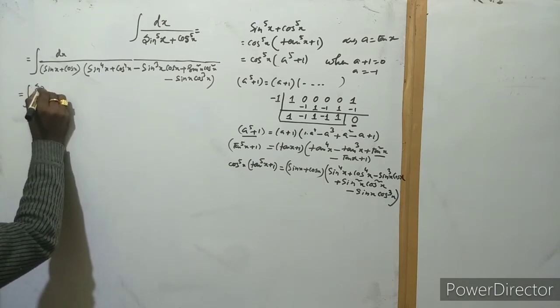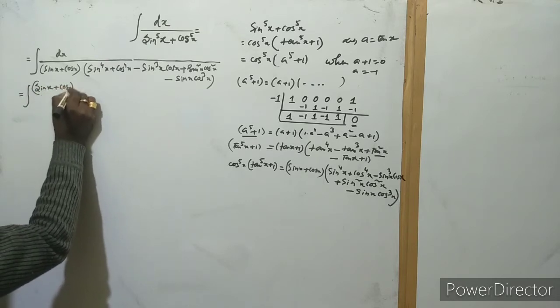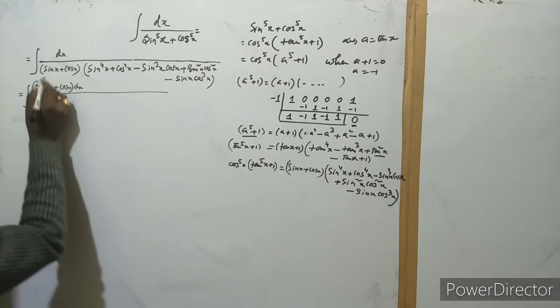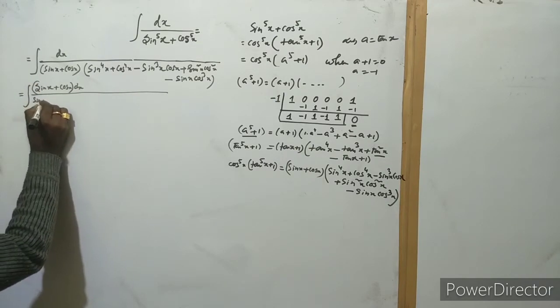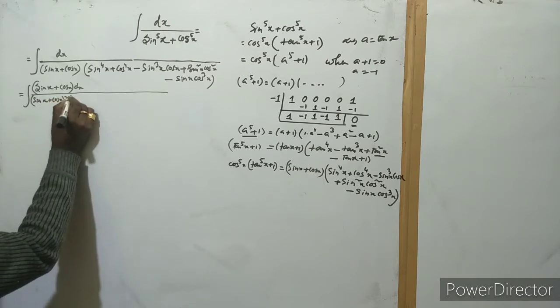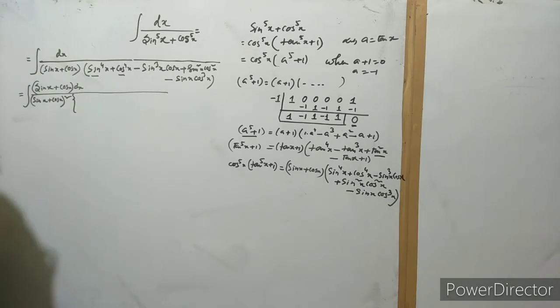So see, sin x plus cos x. Okay, multiply numerator and denominator both. Then this is here sin x plus cos x whole square. Now a square plus b square is a plus b whole square minus twice ab.